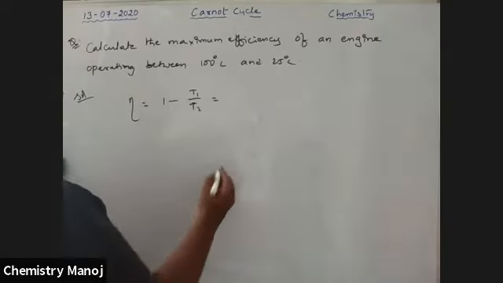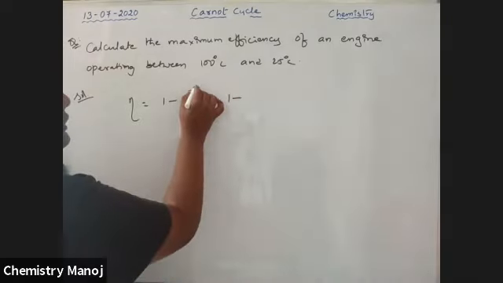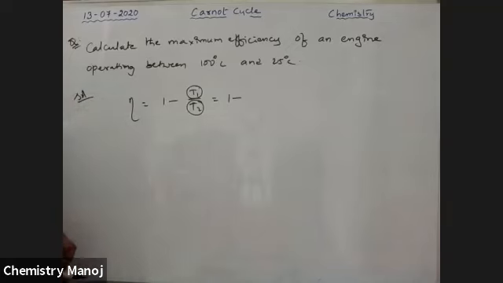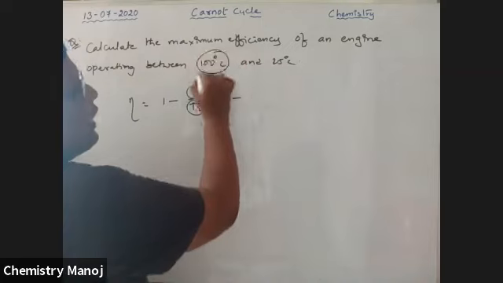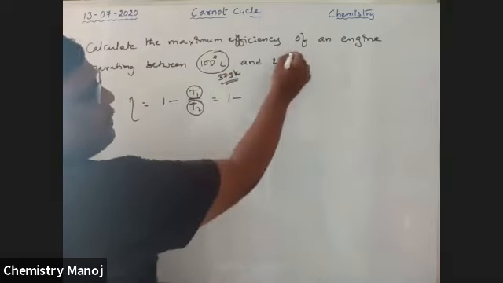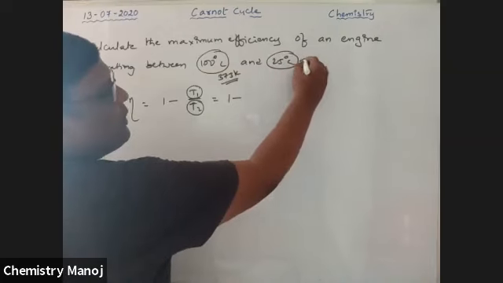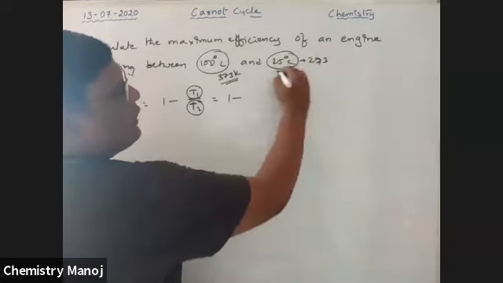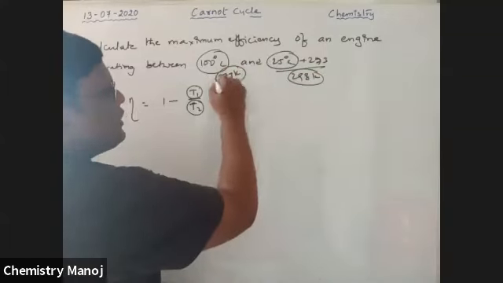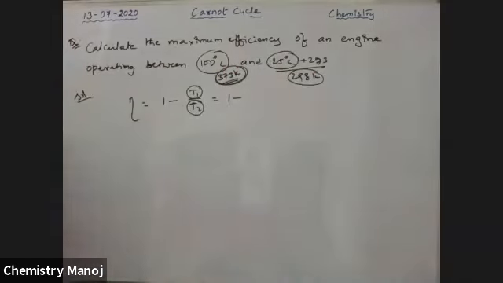That is equal to 1 minus, here capital T's are used. Capital T means you should use the absolute scale. 100 degrees centigrade means 100 plus 273, 373 Kelvin. Here 25 degrees means 25 plus 273, that is 298 Kelvin. Use absolute scale temperatures only.